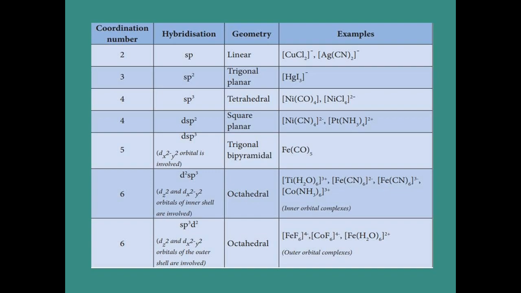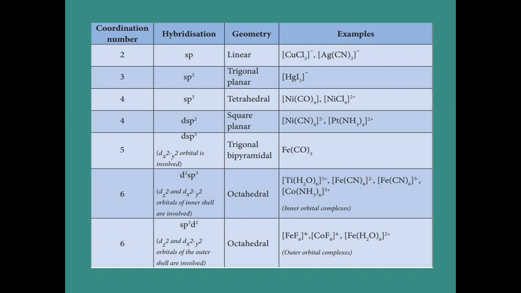And the fourth one, tetracyanidonickelate. Around the nickel, 4 cyanido are present, so here also the coordination number is 4, but through the steps, we get the hybridization as dsp2. So dsp2 means the geometry is square planar. So in coordination number 4, based on hybridization, sp3 hybridization means the geometry is tetrahedral, and dsp2 hybridization means it is square planar.